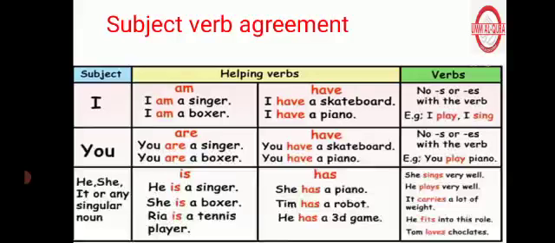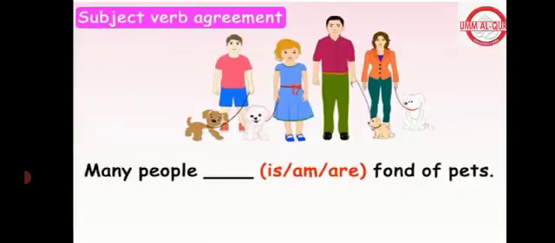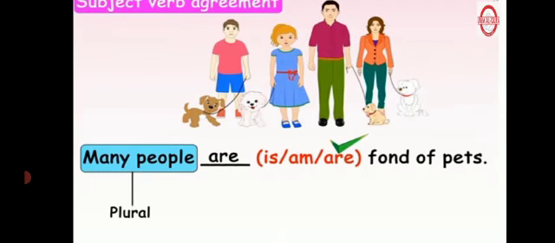Now we will see some other examples also. First example is many people dash fond of pets. You can see here we have option of helping verbs is, am and are. But we will use here, dear students, you can see here many people, the subject is a plural. So what we will use with plural? We will use are with plural and it will be many people are fond of pets.